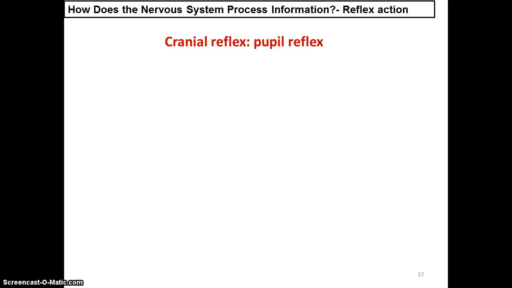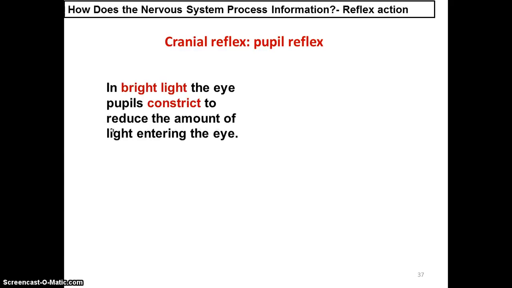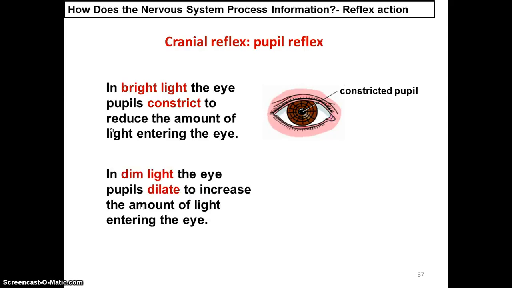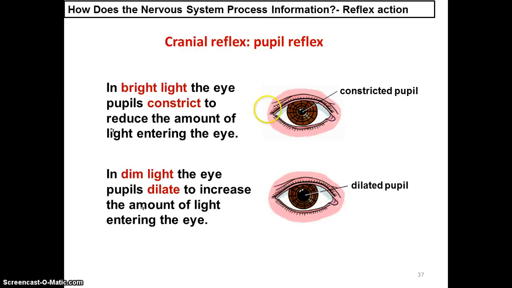Cranial reflex, for example the pupil reflex. In bright light, the eye pupils constrict to reduce the amount of light entering the eye. In dim light, the eye pupils dilate to increase the amount of light entering the eye. We will look into more on the cranial reflex in the next chapter when we learn about the structure of the eye.